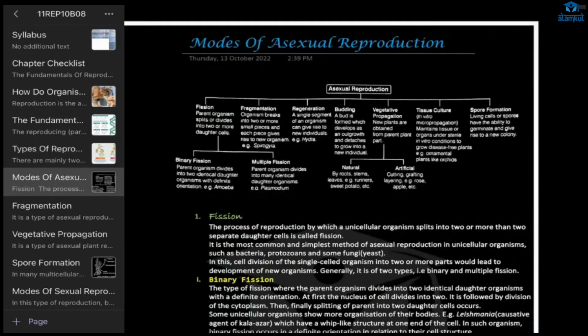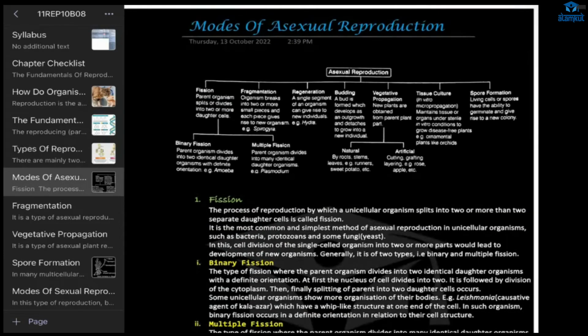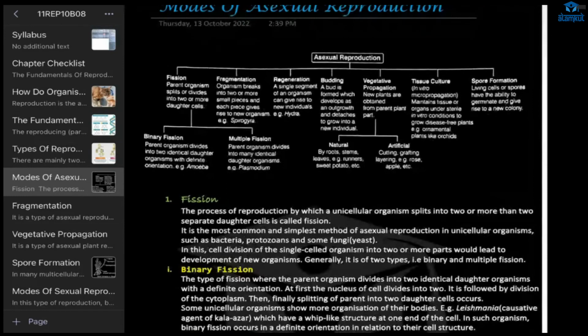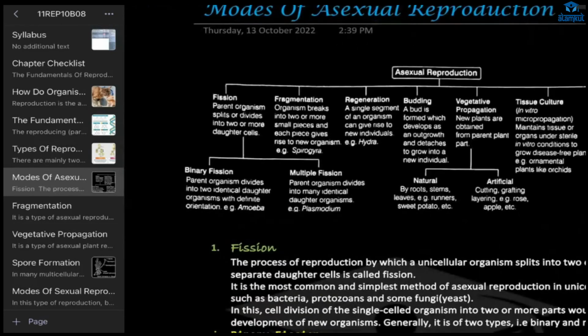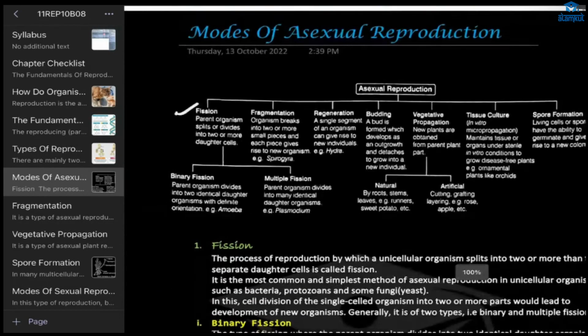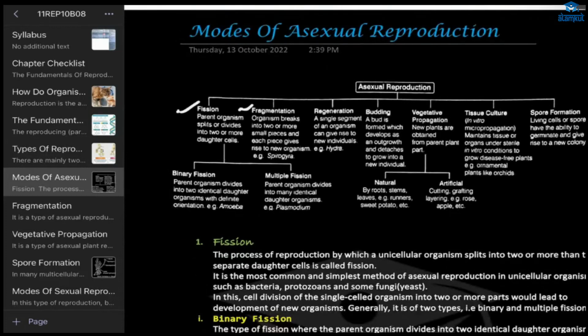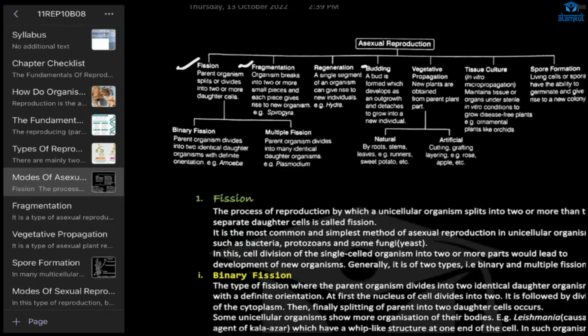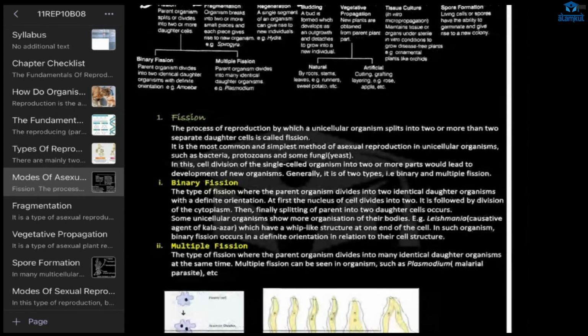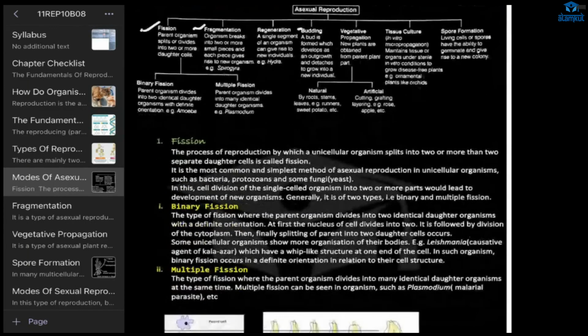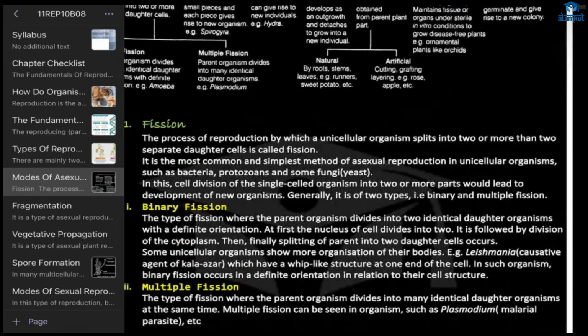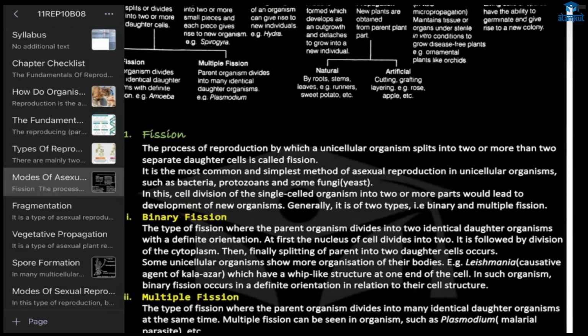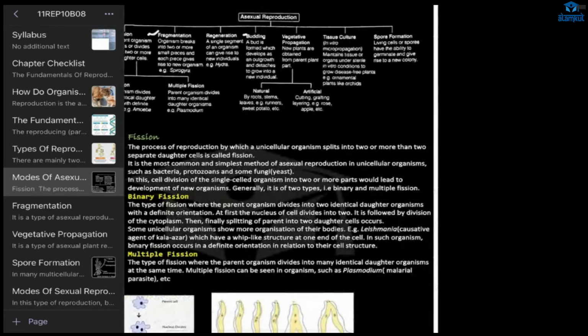Next, the asexual modes of reproduction. What are the types? You can see here we have fission, fragmentation, regeneration, budding, vegetative propagation, tissue culture, and spore formation. First we'll go for fission. Fission occurs in unicellular organisms.